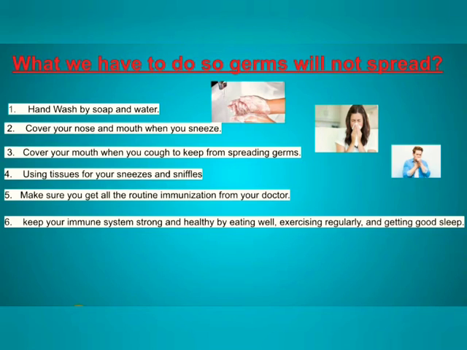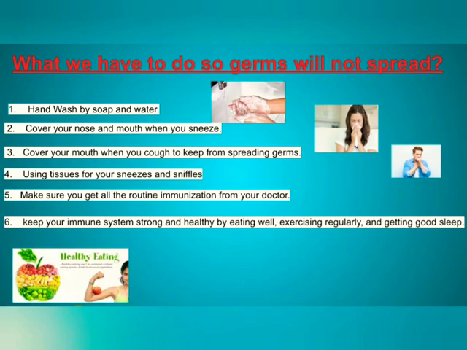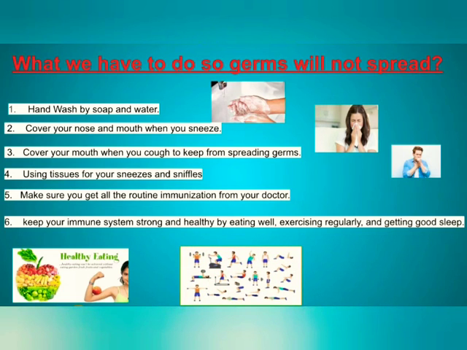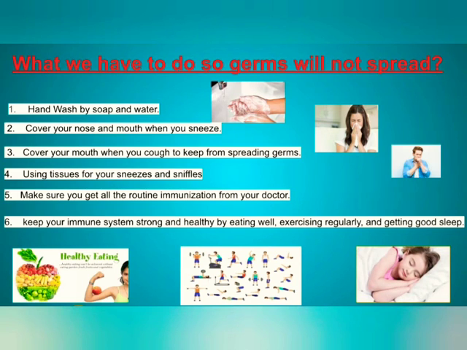How can we make our immune system strong? By eating well. Take healthy food, a healthy meal which is good in nutrients, so that our immune system will become strong. Not always junk food, eat healthy food. By exercising regularly, our immune system will become strong. Then by good sleep also.